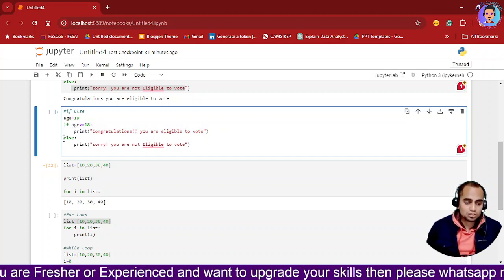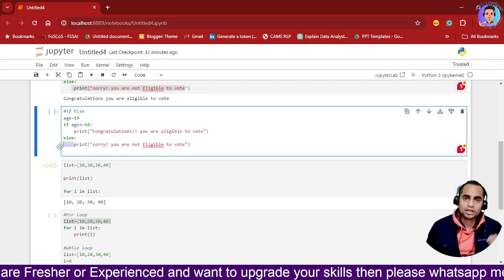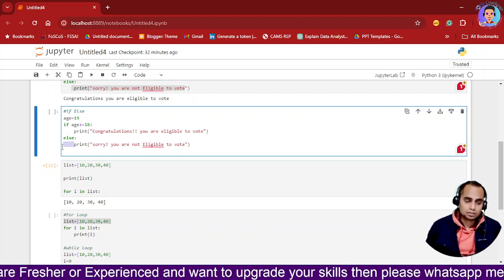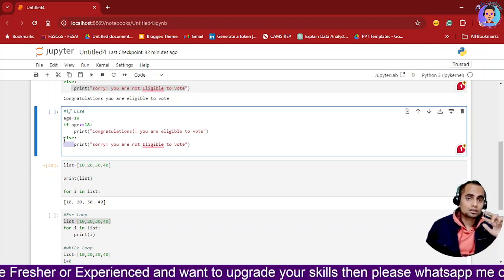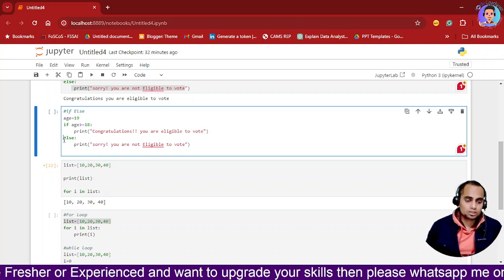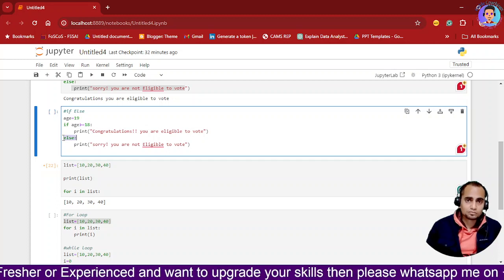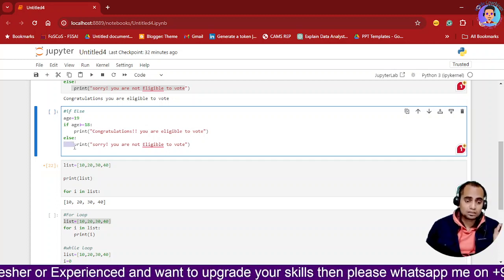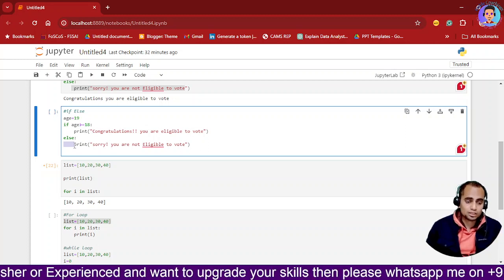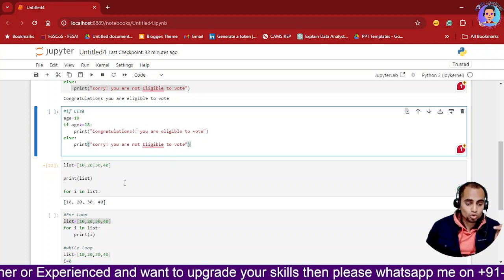See this, I have not formatted it. It automatically gets formatted by Python. Python is smart enough to identify which are the keywords defined in the system. So this else part is again taken into alignment, and then a space has been automatically given to this line of code, and this is going to be considered as a second block of code.